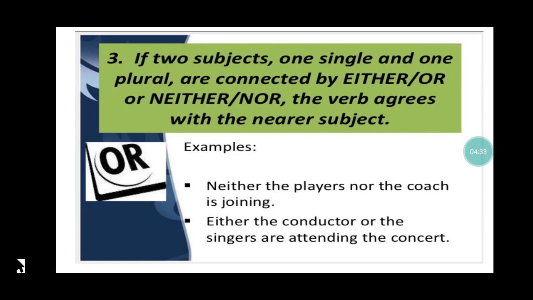Whereas in the second example, either the conductor or the singers are attending the concert. Now since the subject conductor is singular and the subject singers is plural, and the verb is nearer to the plural subject, the verb that follows is going to be plural and not singular. So remember once more, if there are two subjects, one singular and one plural, connected by either...or or neither...nor, the verb agrees with the one nearer to it.